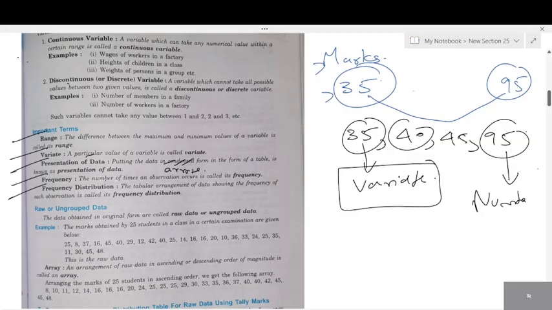Frequency. What is frequency, students? The number of times an observation occurs. Okay, go through frequency. Observation is also known as variate. You're just observing the numbers. We are observing each student's marks and you're writing it. So variate, observation, marks, all these are the same. Then last is frequency distribution. The tabular arrangement. This also I have done. I wrote all the data and arranged it in the form of a table. The tabular arrangement.